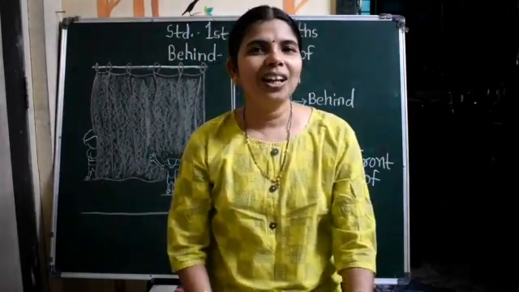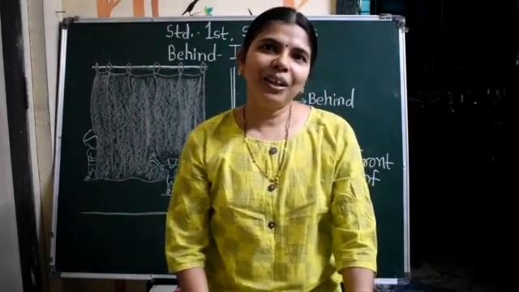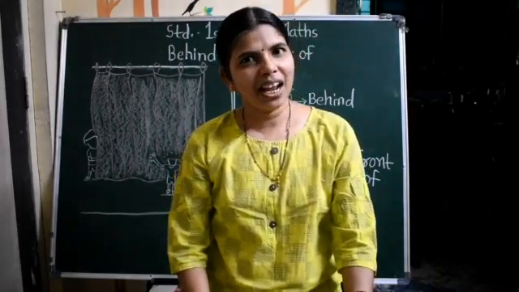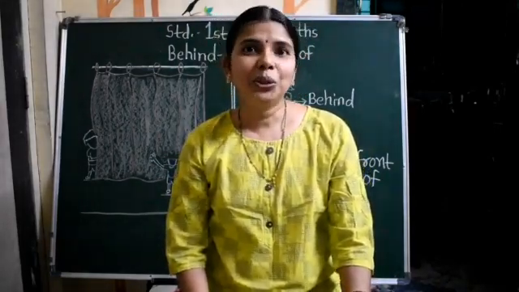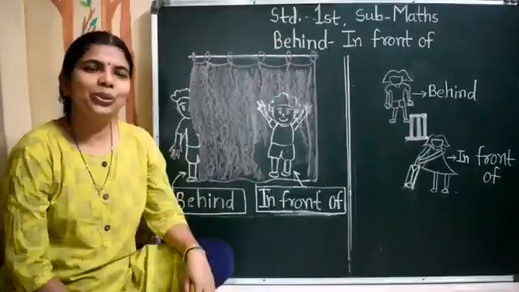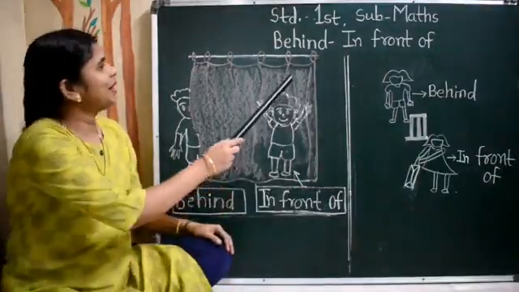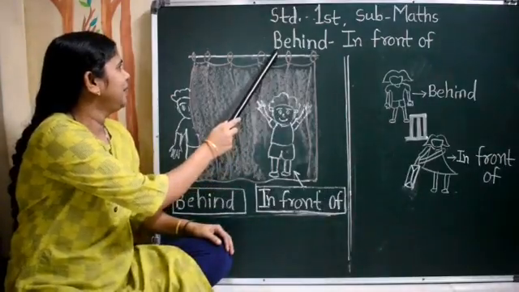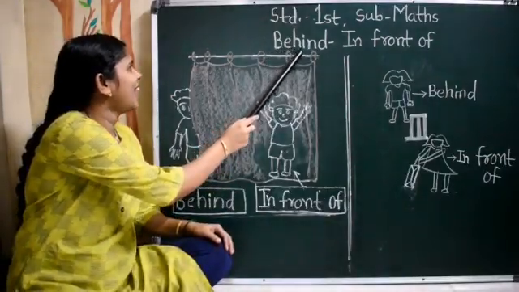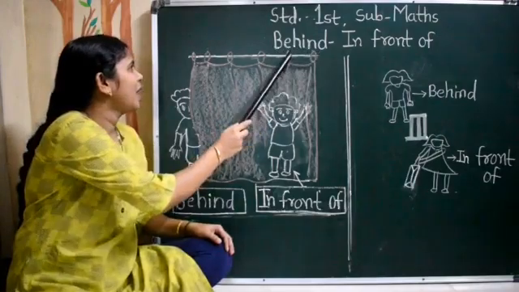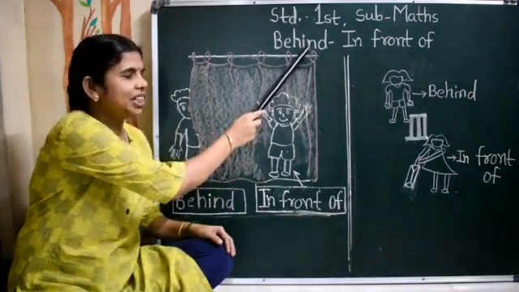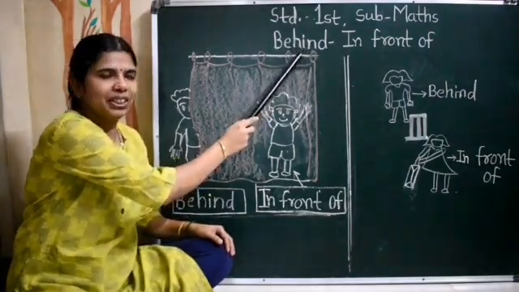So now we will learn about these words, behind and in front of. So children, let's start. What is the spelling of behind? B-E-H-I-N-D. Behind means पीछे.